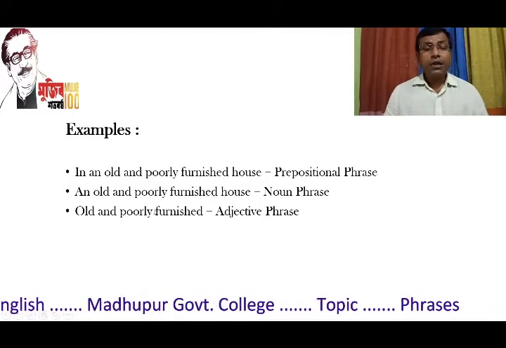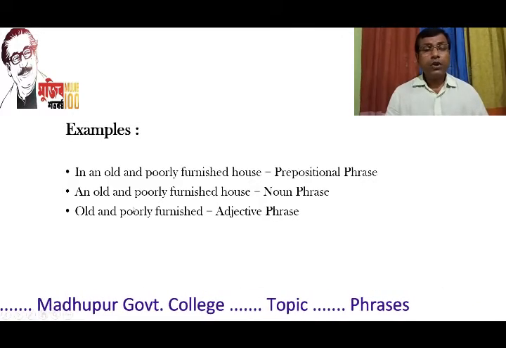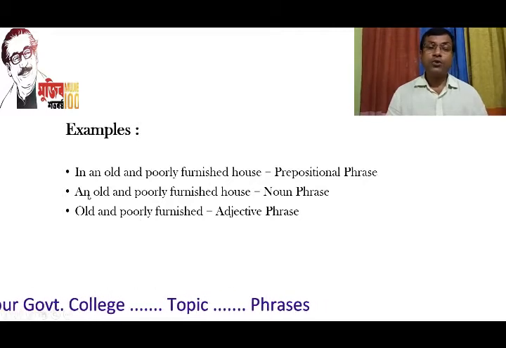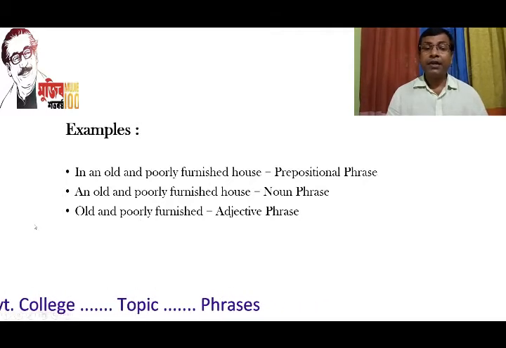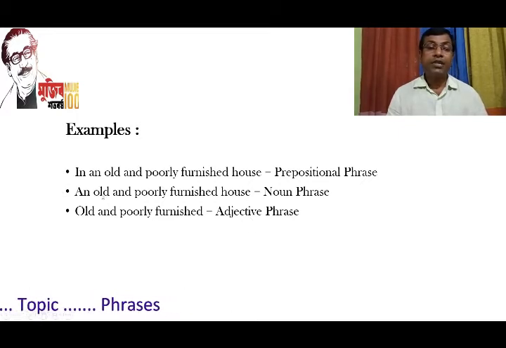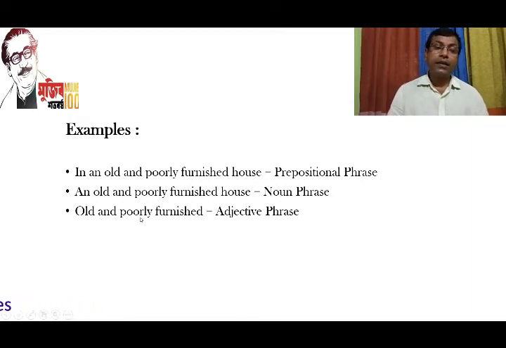And if you look at the third example, here we find old and poorly furnished. We have dropped an at the beginning and the noun house from the end. And after deleting these two words, we find just old and poorly furnished. And then it becomes an adjective phrase.